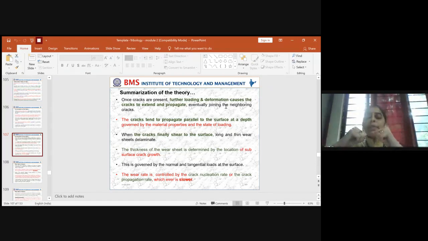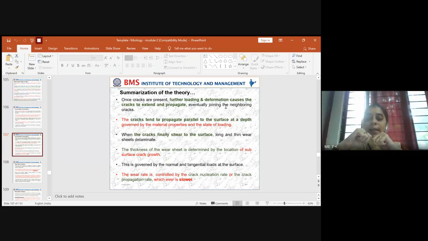It may happen that you have two mechanical components sliding against each other. There might be some crack penetration at the start of the contact area, and a second crack formed at the end of the contact area. You might have one here and one at the end.